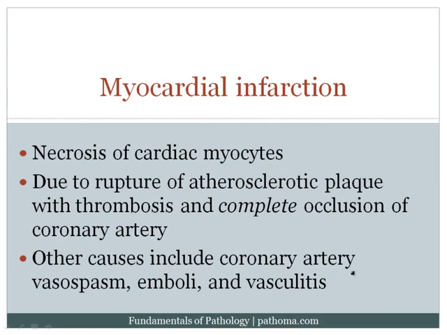Now other causes include coronary artery vasospasm. If you had Prinzmetal's angina that squeezed down and shut down the blood vessel for greater than 20 minutes, you'd get myocardial infarction. Emboli can do this. If there was an embolus that went into the coronary artery, that would result in myocardial infarction. Another important cause is vasculitis. The classic example would be Kawasaki's disease. Remember that that's a vasculitis that affects children roughly around the age of 5 and preferentially involves the coronary artery.